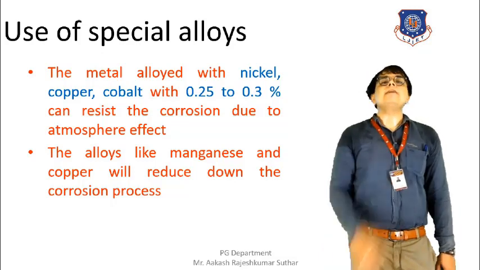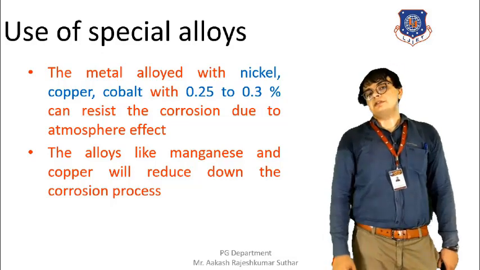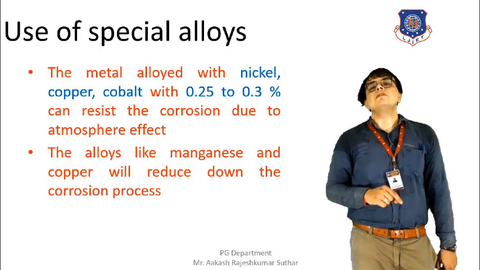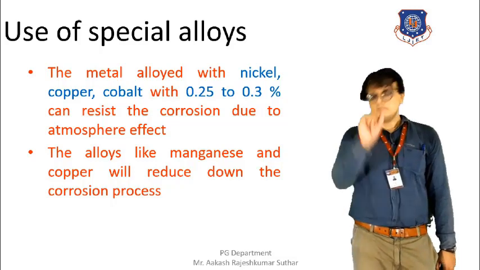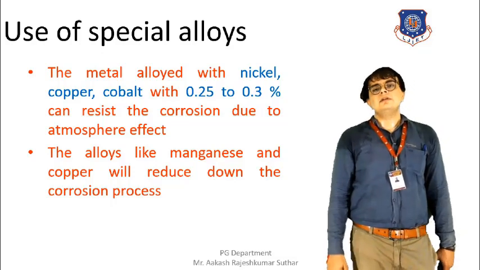An alloying element like manganese is also very helpful to reduce the corrosion process. At the same time, copper is also helpful for reduction of the corrosion. So yes, these are all the methods that are being used for the reduction of the corrosion.